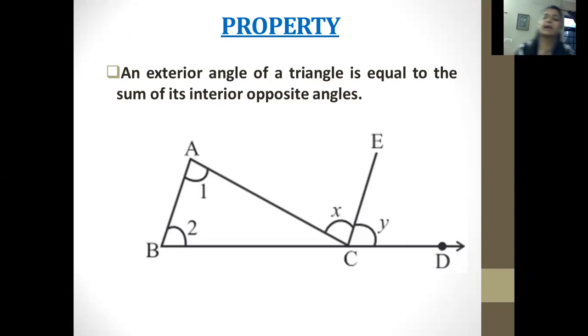An exterior angle of a triangle is equal to the sum of its interior opposite angles. What is an exterior angle here of a triangle? Let me write it here. Identify the exterior angle in this.